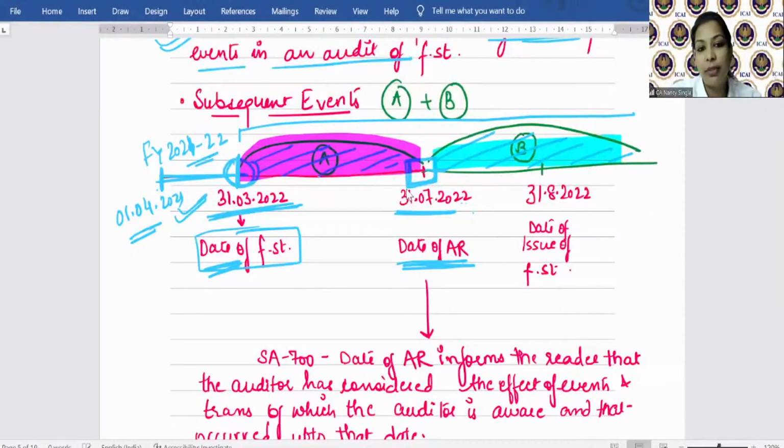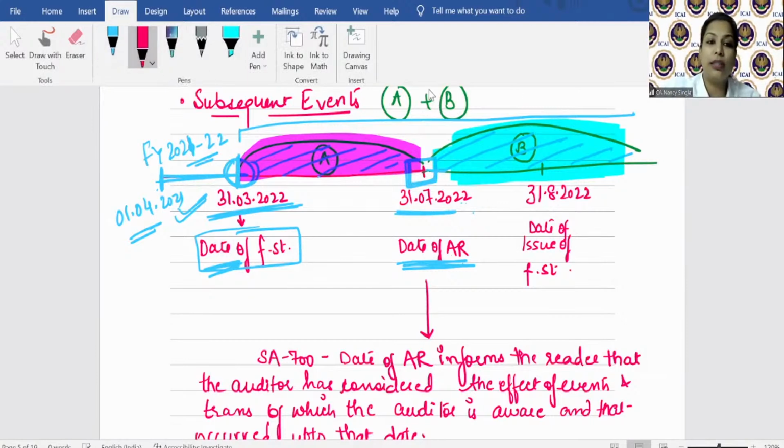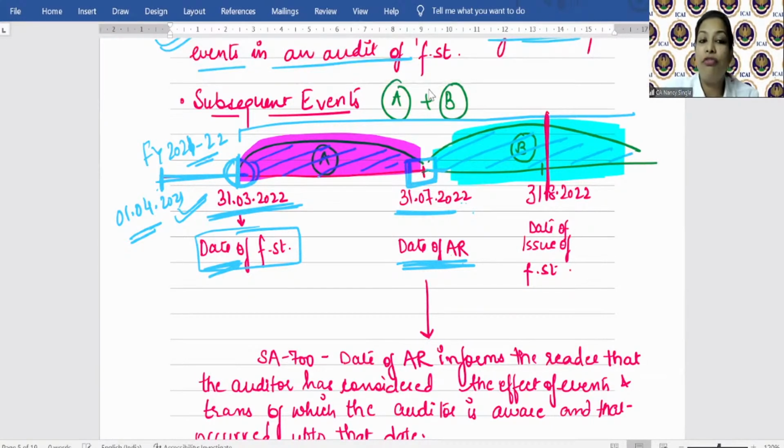So this is the B period. Further, when we study the provisions with respect to this B period, students, you will see that this period is also divided into two parts. That is, from the date of auditor's report till the date of issue of financial statements, and after the date of issue of financial statements. So what is the date of financial statement? The last date at which the balance sheet is drawn up, right? Date of audit report is what? The date when the auditor signs his audit report.